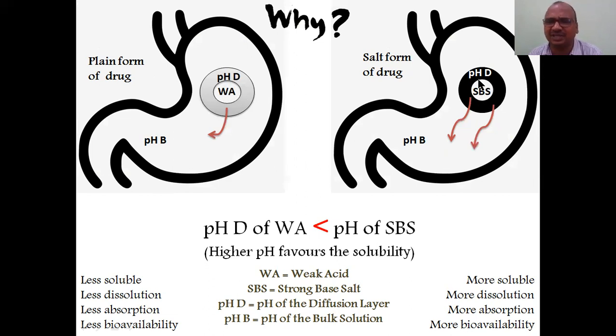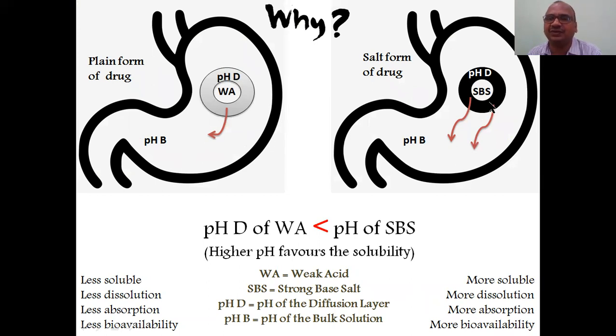Both they kept into the stomach. They made a tablet of the plain form as well as the salt form, and the patient consumed them. So pH, here you can see this is the pH of the bulk. We know stomach pH is the same for both. It is around 2 or 3. And this is a weak acid, strong base salt.